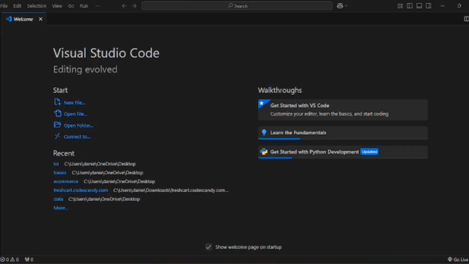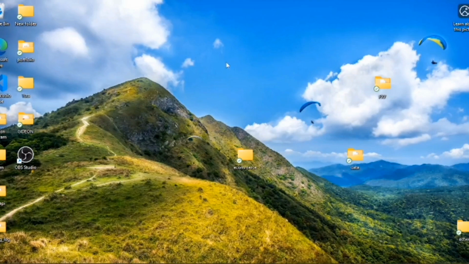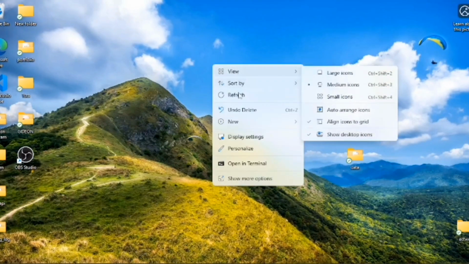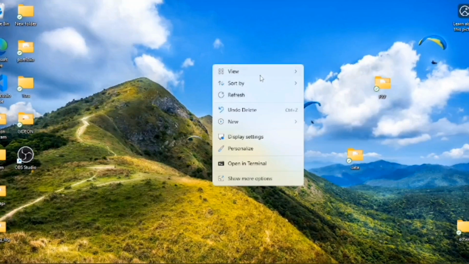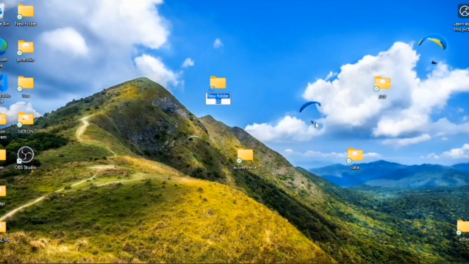So first of all, let's create a folder. Okay, so I'm going to minimize this and right click, and then I create a new folder here. I'm going to name this basics. Okay, basics. So I created a folder on my desktop.